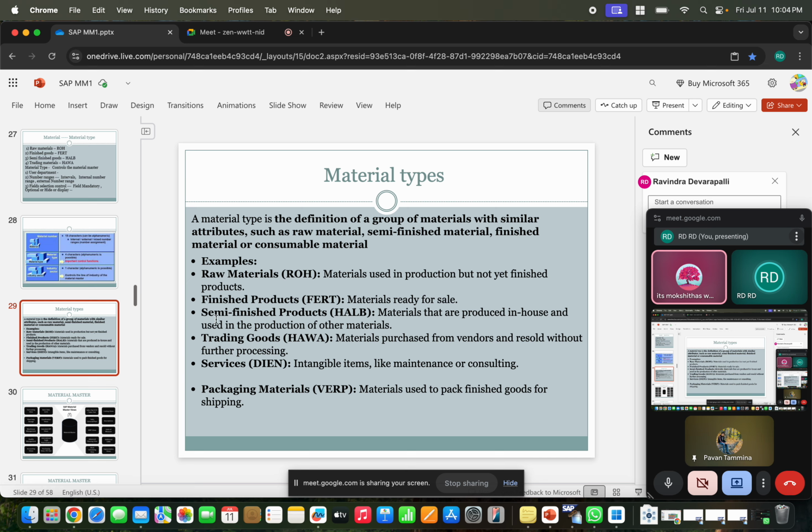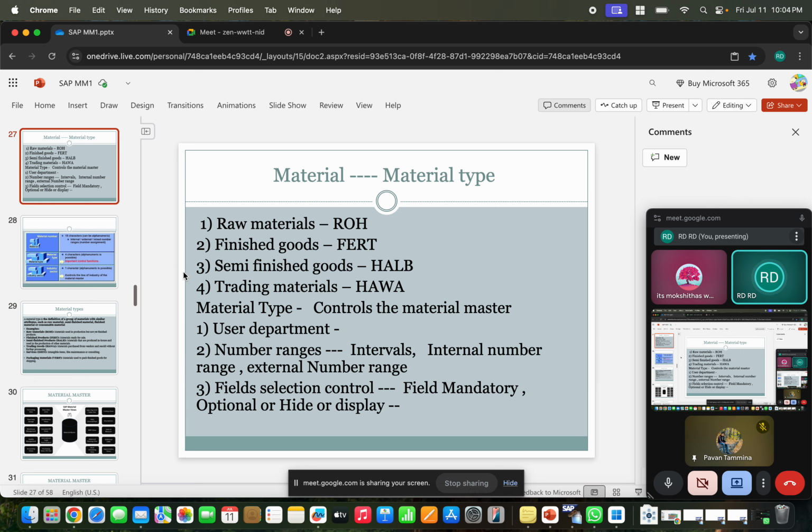See here I'm talking about raw material. We have finished goods, semi-finished goods, trading goods, services, packing materials. We have different material types, and a number of material types are there. I'm just giving examples only here. Okay, clear? Yes, sir. Okay.